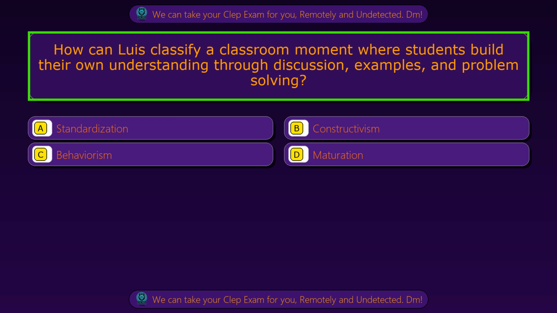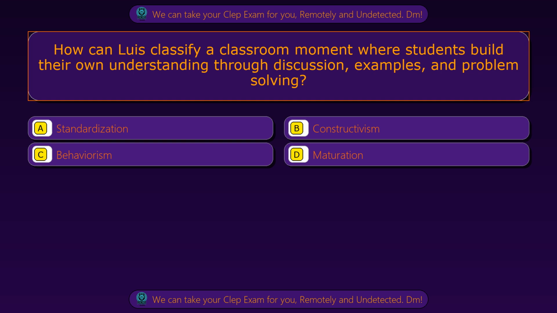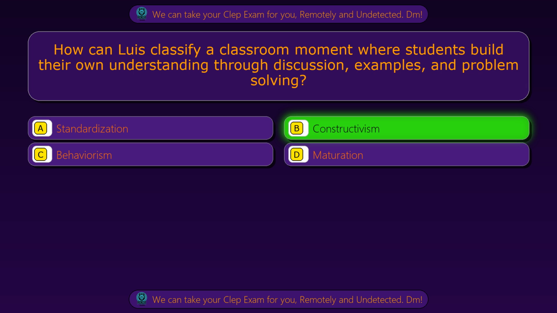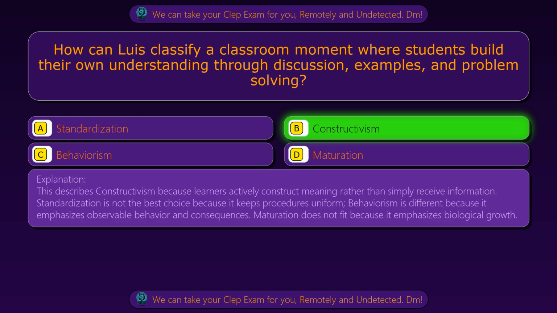How can Luis classify a classroom moment where students build their own understanding through discussion, examples, and problem solving? Option A, standardization. Option B, constructivism. Option C, behaviorism. Option D, maturation. The correct answer is option B, constructivism. This describes constructivism because learners actively construct meaning rather than simply receive information.